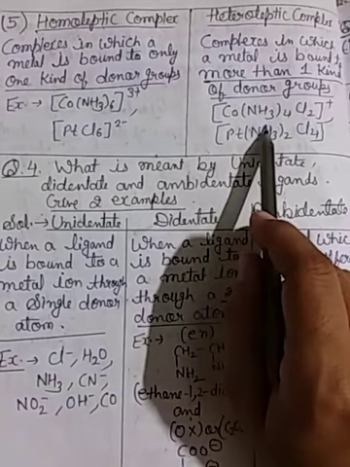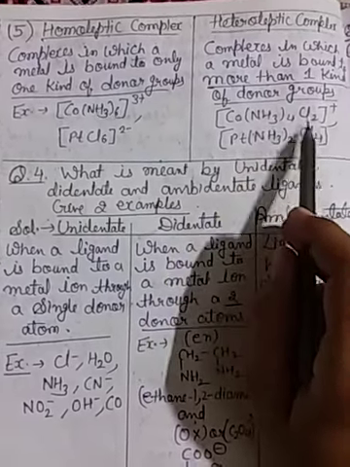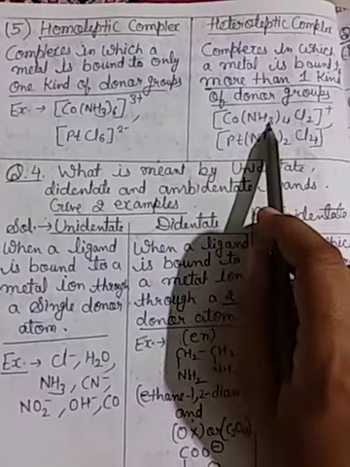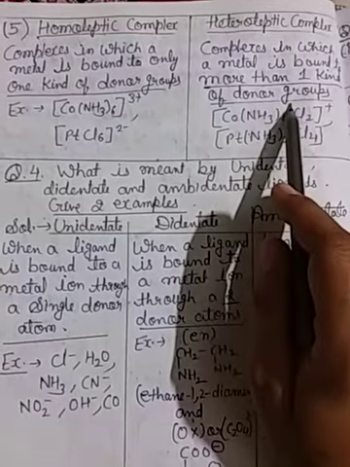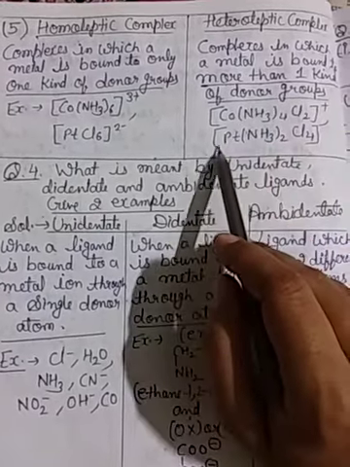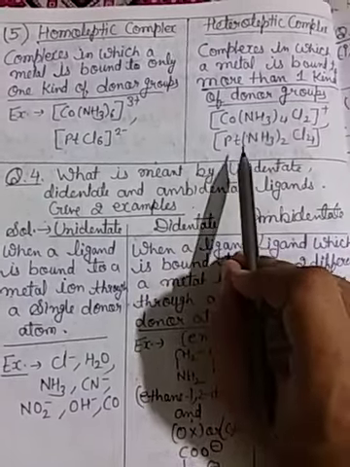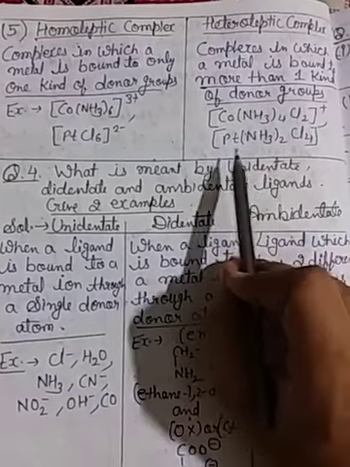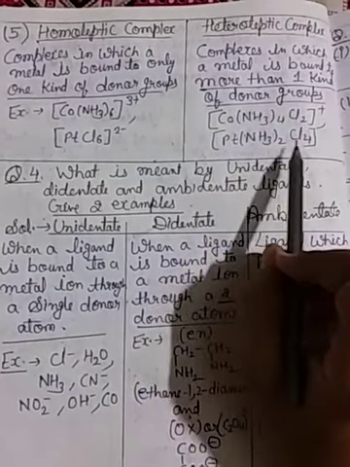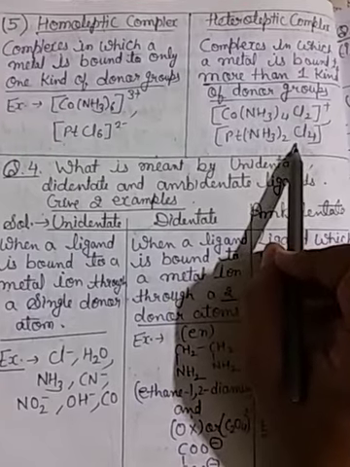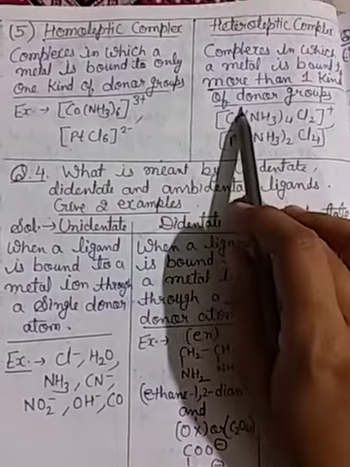A heteroleptic complex is one in which the metal ion is bonded to more than one kind of donor atom, like Co attached with 4 NH3 and then 2 Cl. So two types of ligand, more than one kind of donor atom, so it is known as heteroleptic. Second example: [Pt(NH3)2Cl4]. Platinum is attached to NH3 and Cl, two types of ligand, so it is a heteroleptic complex.